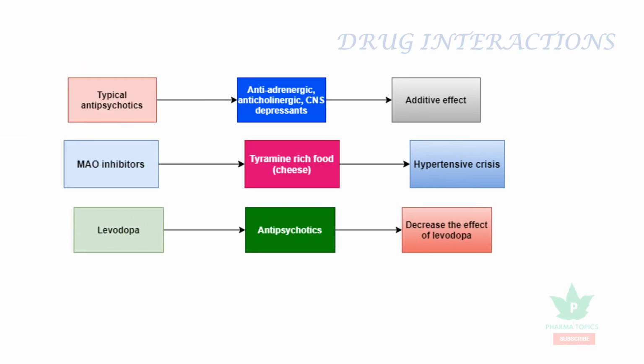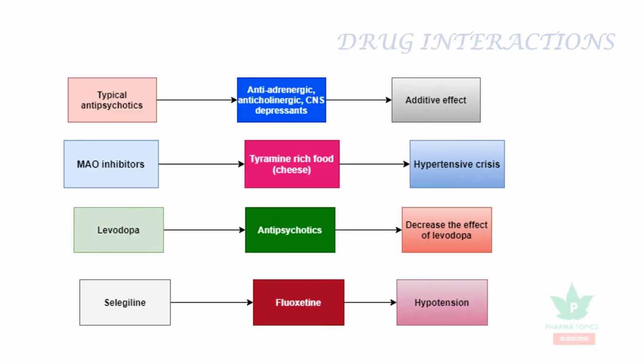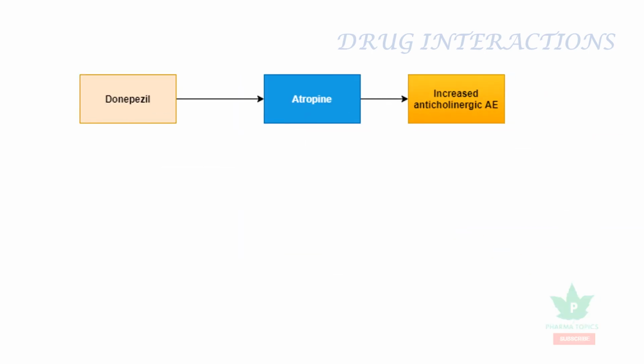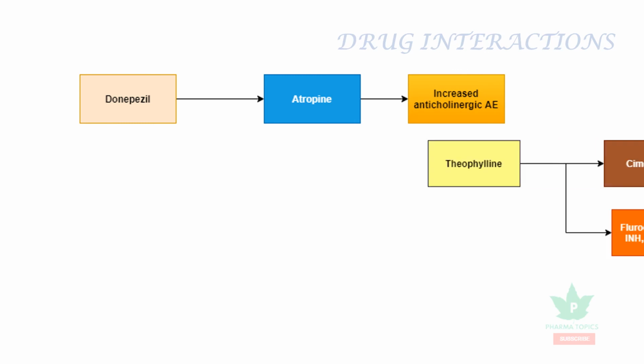Levodopa, when combined with antipsychotics, has a decreased therapeutic effect. When selegiline, which is a monoamine oxidase inhibitor, is combined with fluoxetine, it causes hypotension. When donepezil is combined with atropine, both are anticholinergic agents, and they increase the anticholinergic adverse effects.